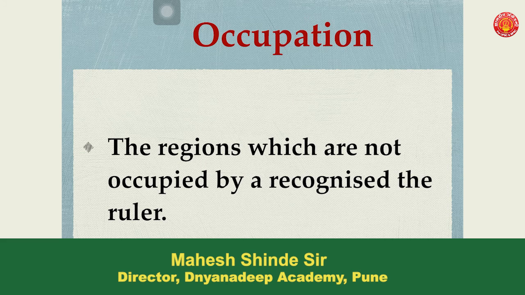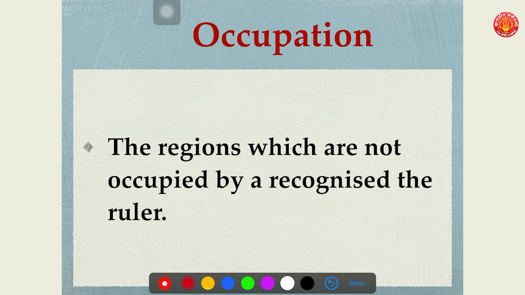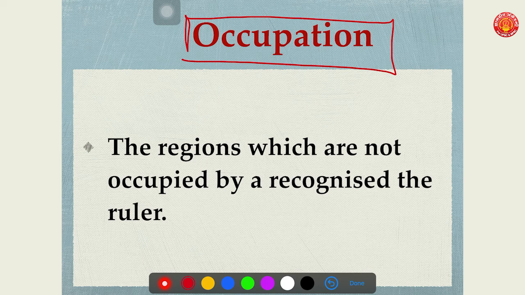It means that island does not have a recognized ruler. So when India acquires that island, which did not have a recognized ruler, then that process is called occupation.